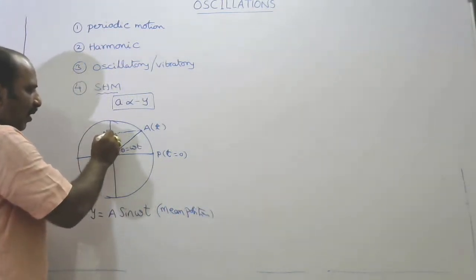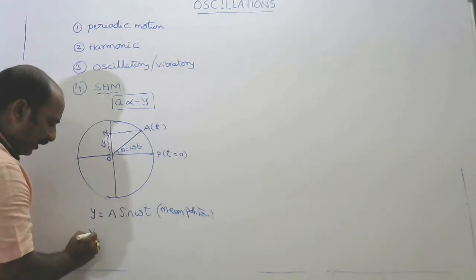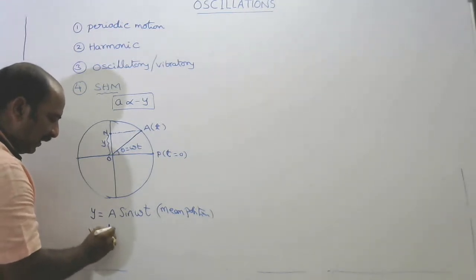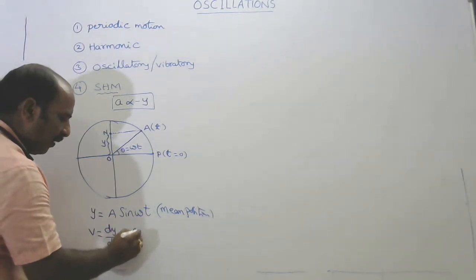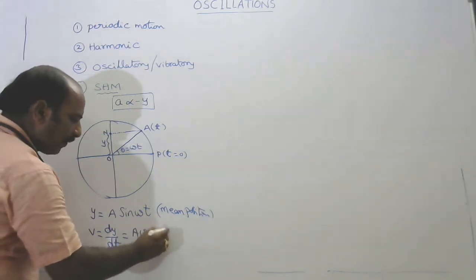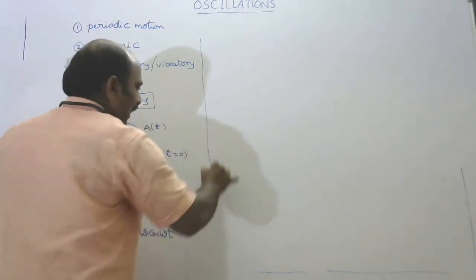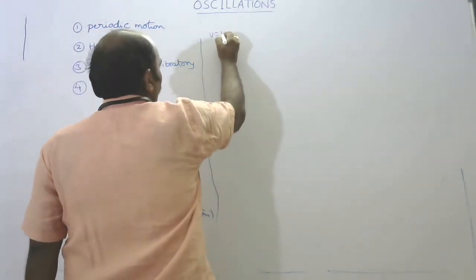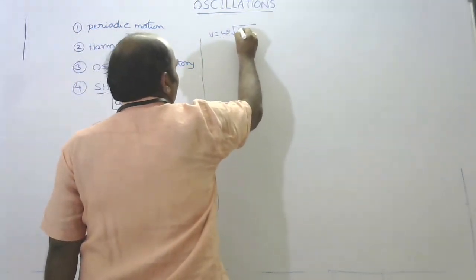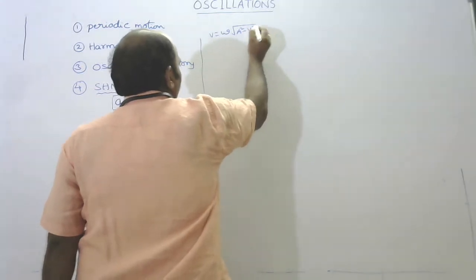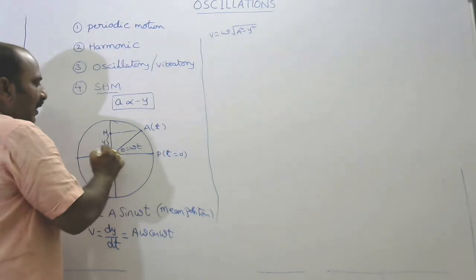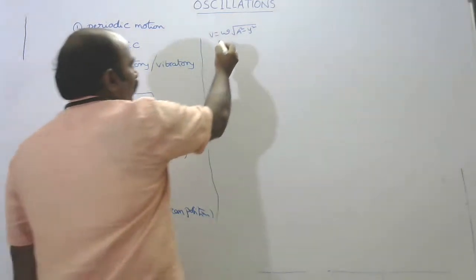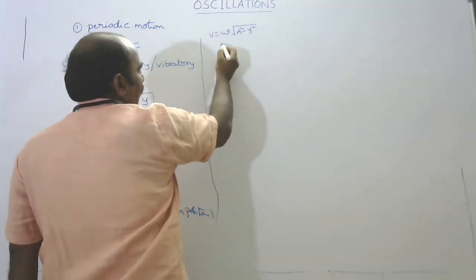At the same point, its velocity v is written as dy by dt, and from this we write A omega cos omega t, and finally we get v is equal to omega times the square root of A squared minus y squared. You know A is the radius, nothing but the amplitude. Omega is the angular frequency.